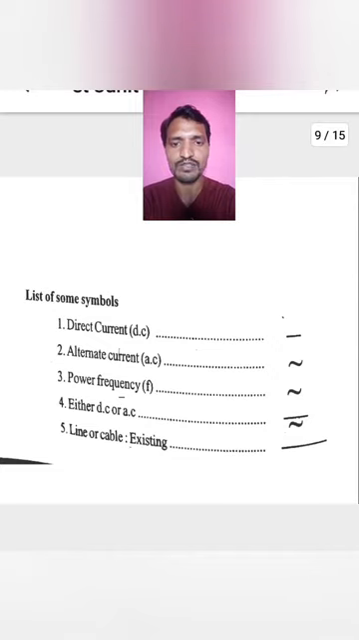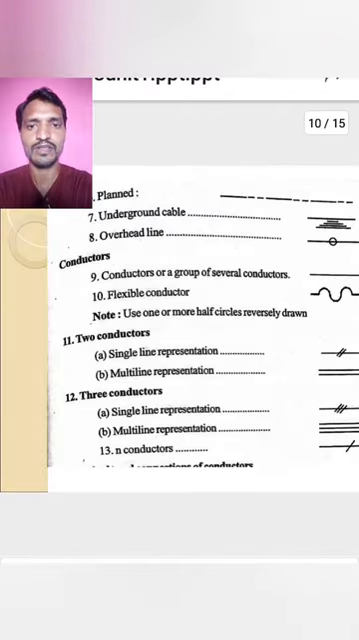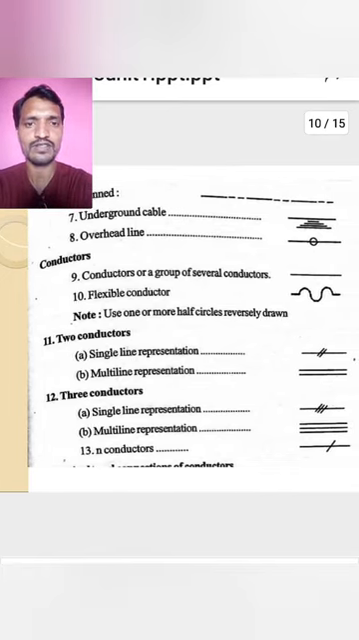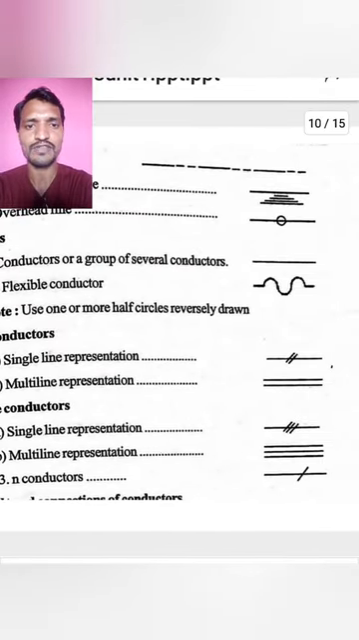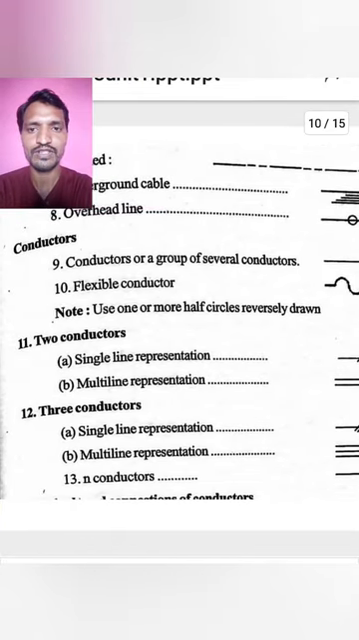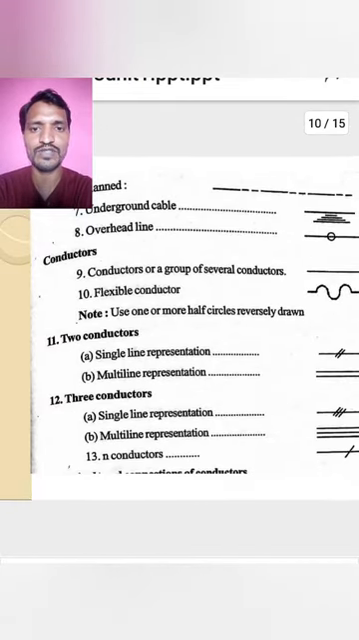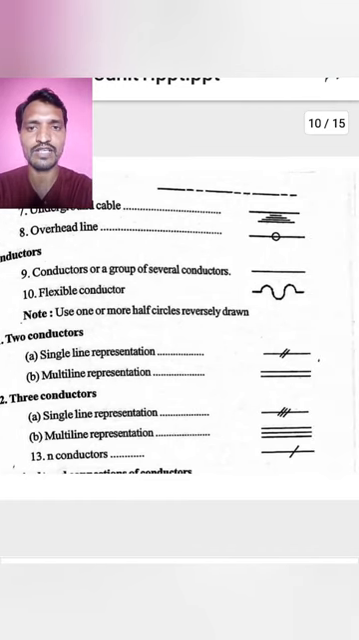Line or cable existing in diagram, a long line segment represents that a line or service line or a cable exists. Okay. For a planned line, a line segment with some breaks is the symbol for planning. Next, underground cable. For underground cable the symbol is like this, and for overhead line a line segment with a circle. Okay. Next, for conductors, for a conductor or a group of several conductors, the same line segment.